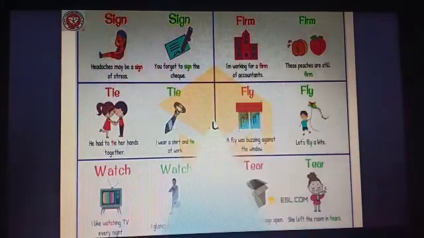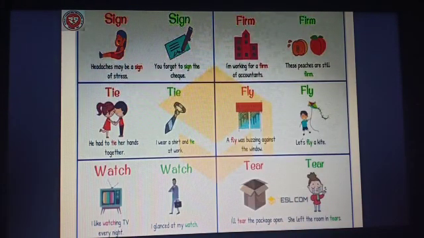Okay, let's see some examples. Sign, S-I-G-N, and sign, S-I-G-N. Both the spellings and the pronunciations are the same, but the first sign indicates an indication, like headaches may be a sign of stress. The next sign is when we write our names, like our father signs in the checkbook. Okay, so sign, sign, firm, firm, tie, tie, fly, fly, watch, watch, tear, tear.